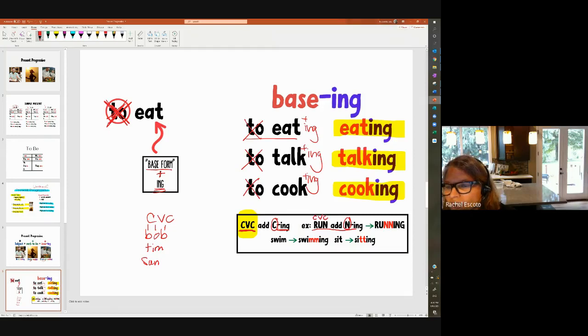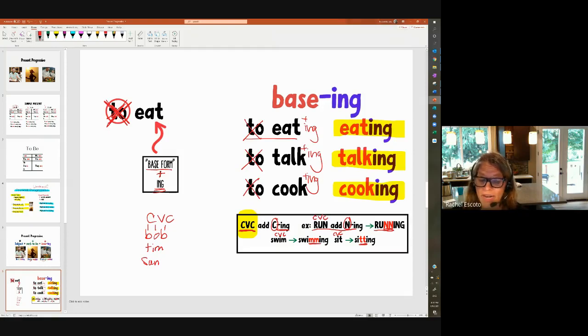So we have to add an additional N on the end before we add ing. So it's not just R-U-N-I-N-G, it's R-U-N-N-I-N-G, running. Right, here's another one. Swim, we have consonant, vowel, consonant. So we have to add a double M, swimming. Sit, you see, consonant, vowel, consonant. So we add 2 T's, sitting.